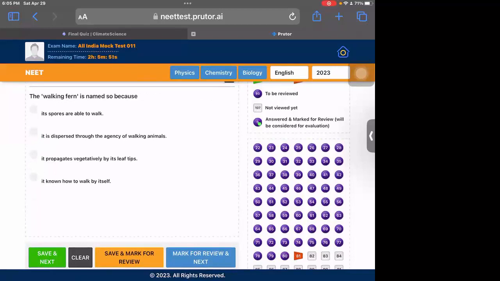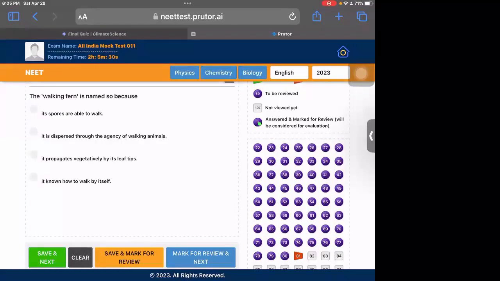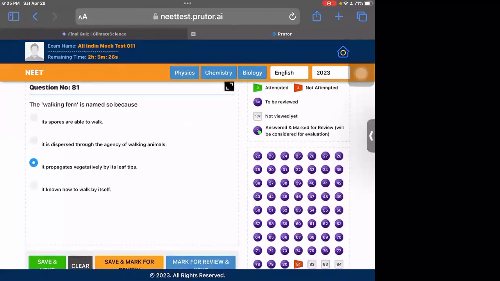Walking fern is named so because it propagates vegetatively by its leaf tips. It is given in NCERT. The way the leaf of the plant grows, it can reproduce by its leaf buds and leaf tips. That's why it's given the name walking fern. So you need to know this.